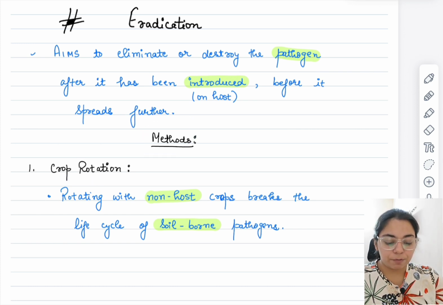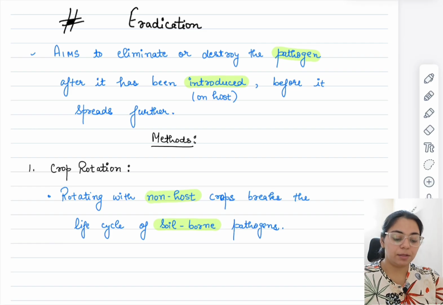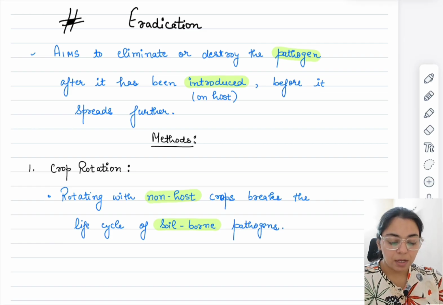Crop rotation, first of all. Suppose an infection has been introduced in a field. So what we'll do is rotate that field with different crops that are non-hosts of that infection itself.